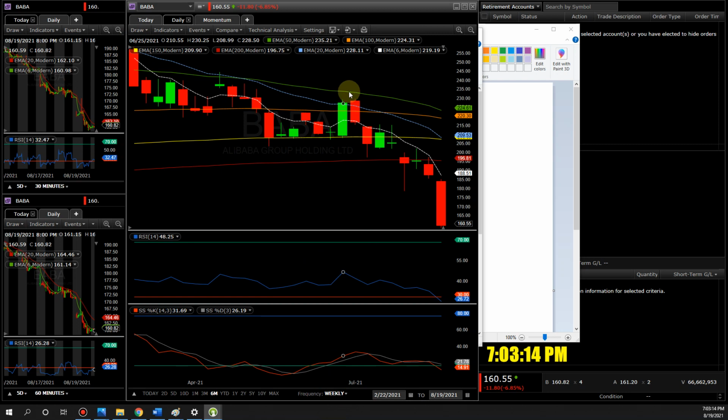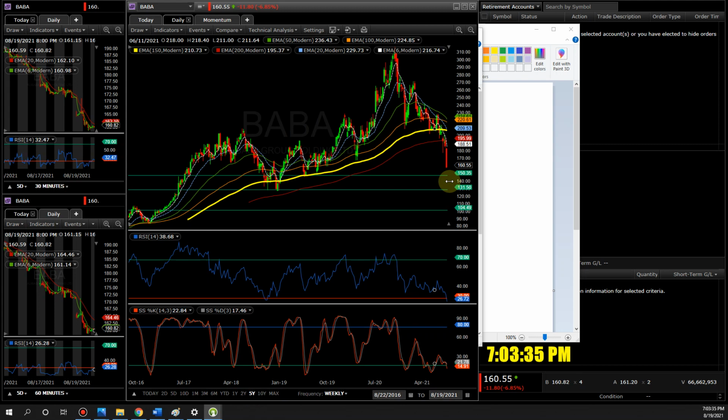Let's say you decide to buy it right here, but notice this red candle, it broke. And it tried again and again, it broke. Cut your loss right here. Re-enter at a lower price to average the cost down if you have to. Or if you don't need this stock for 10, 20 years, like Charlie Munger is doing, hold on to it. Don't even care about all this short-term noise, because eventually the intrinsic value will take its place and this stock will go back up.